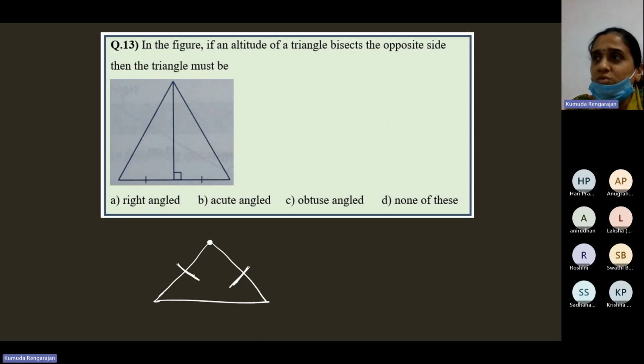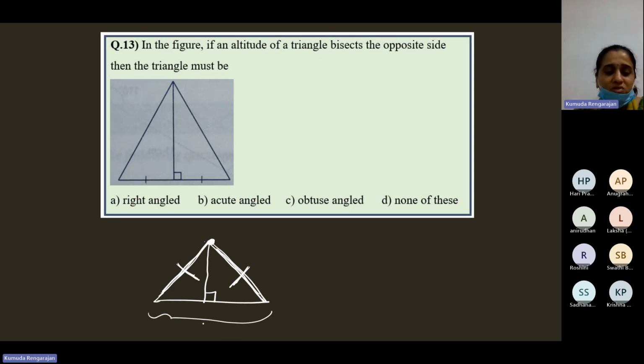When the term vertex is used with reference to an isosceles triangle, they are talking about that vertex which is contained by the equal sides. So if this is the isosceles triangle, this side is equal to this side. These two sides contain this vertex. This only they're talking about. In an isosceles triangle, the altitude from the vertex bisects the opposite side. Bisects the opposite side meaning if this whole length is 12 centimeters, it is 6 here and 6 here.